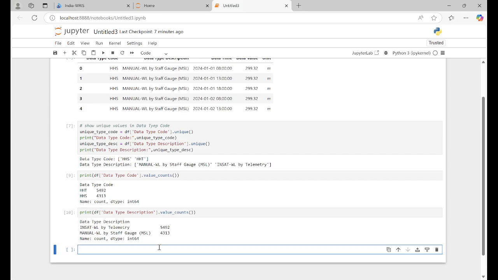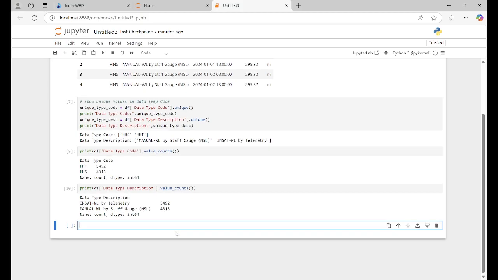Same number is coming. So this is the basic thing you can do, and you can do other things also, but this is very important so that it always helps you. It is just a general thing. Actually, you should know about the data, what is there in the data, so that it will help you in the further analysis, right?